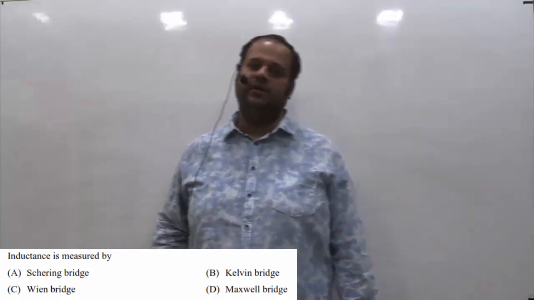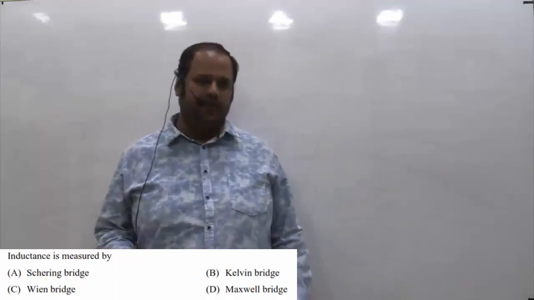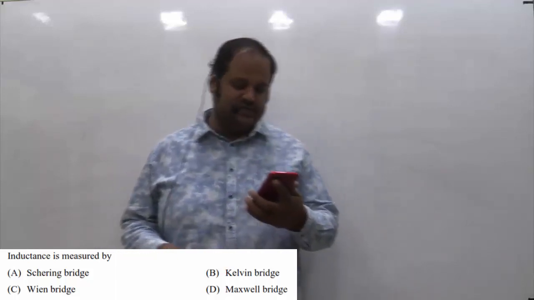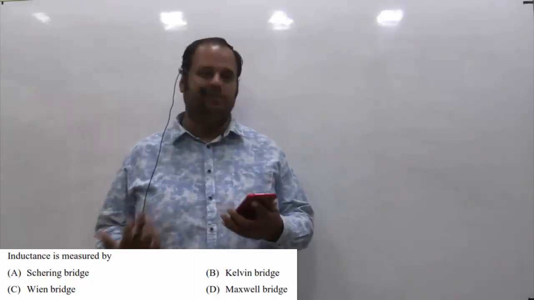This is one more question asked in GATE 2021 Electrical, from the measurement subject and the bridges topic. The question is: inductance is measured by which bridge? The options are Schering bridge, Maxwell's bridge, Kelvin bridge and Wien bridge. Schering bridge is meant to measure capacitance. Maxwell bridge is used to measure inductance. Kelvin bridge is meant for resistance, particularly low resistance ranges. Wien bridge is meant for measurement of frequency. So inductance measurement happens by Maxwell's bridge, and that is the right answer.